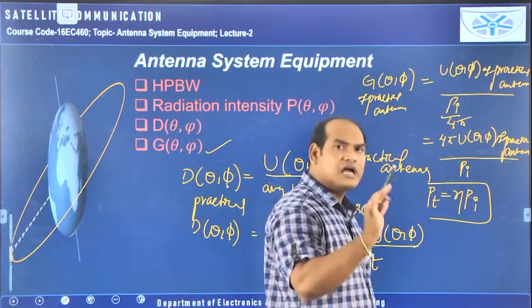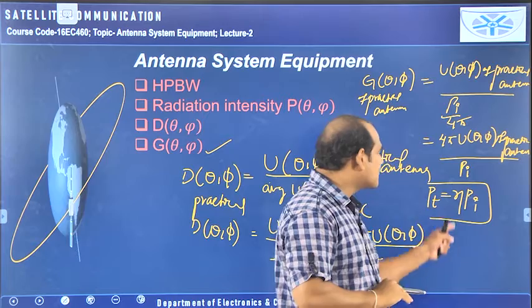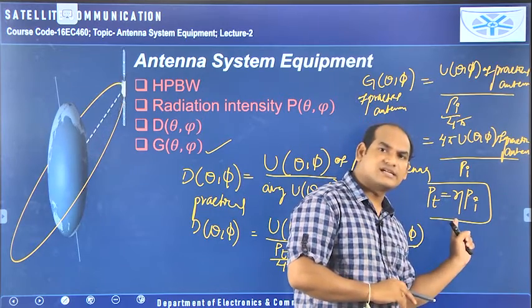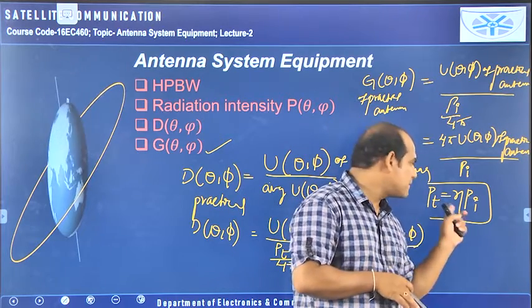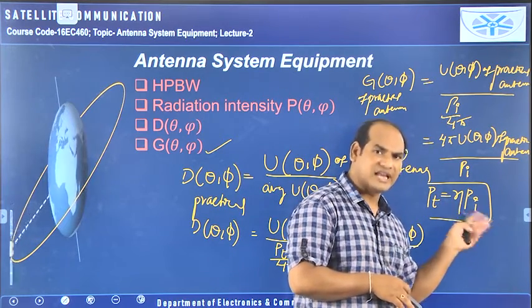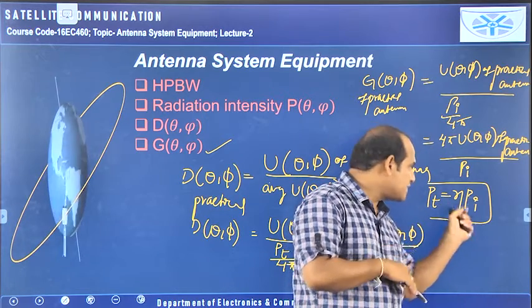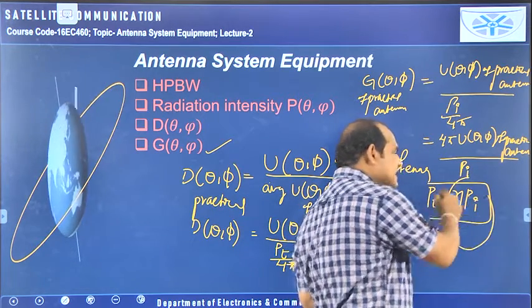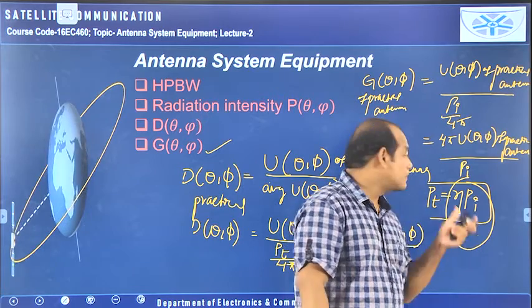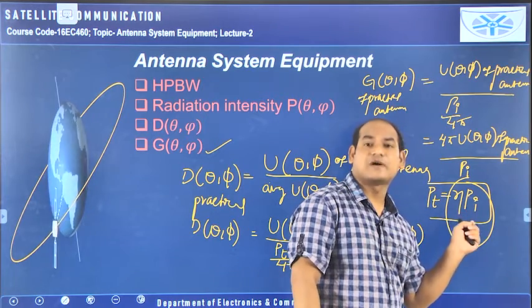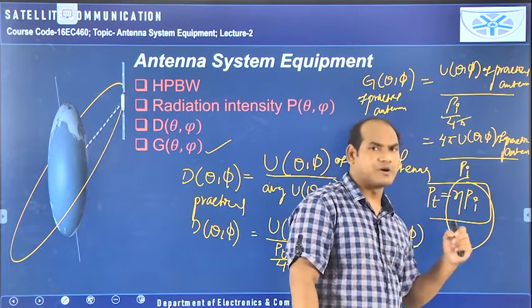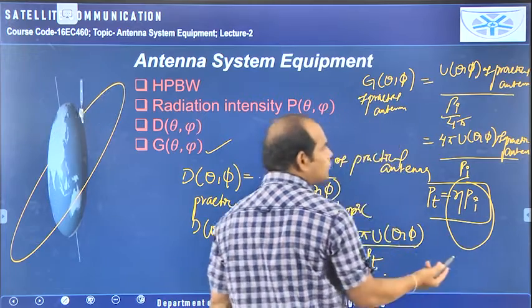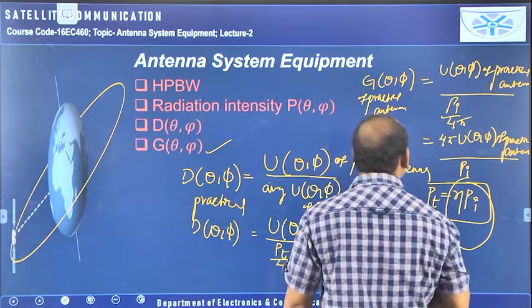A certain amount of loss is available, so this eta is less than 100%. If you convert it into a fraction, it may be 0.8, 0.9, 0.6, 0.5 like that. When you multiply PI with a fraction less than 1, compulsorily the entire thing is less than PI. So the transmitted power is less than the input power. In this way we can rewrite this.